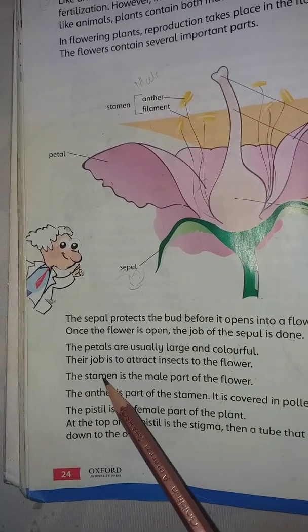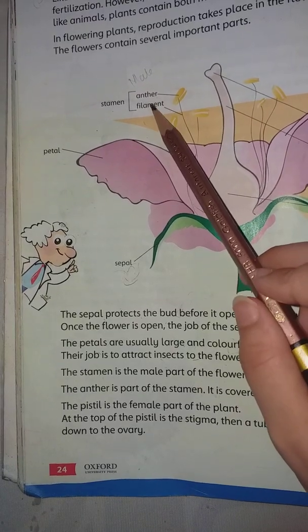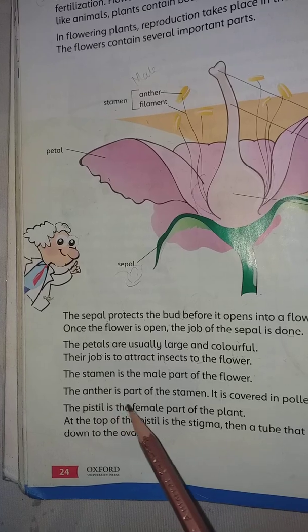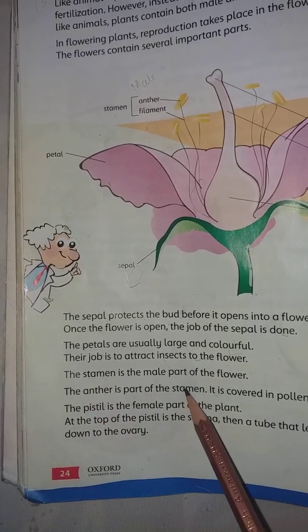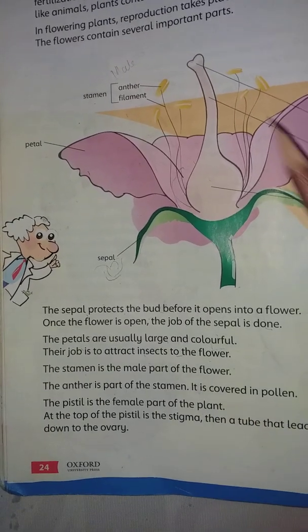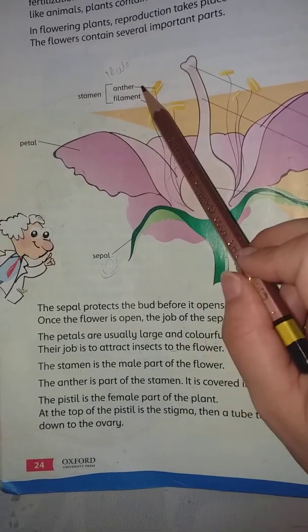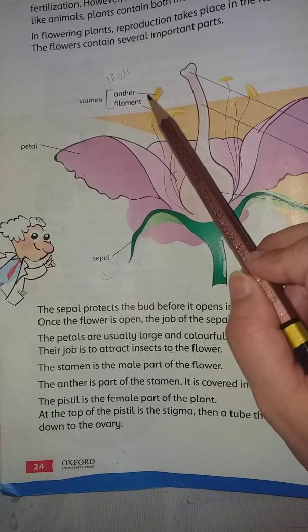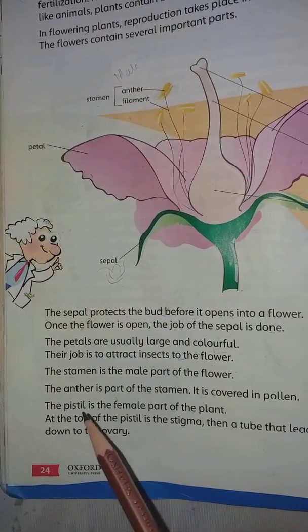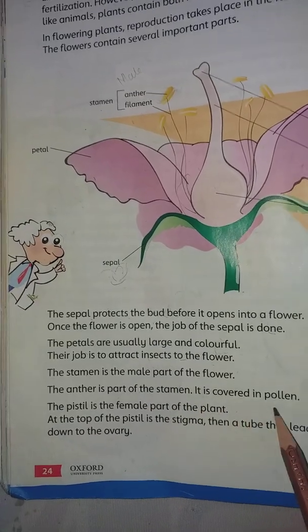Now what is the stamen? The stamen is the male part of the flower. It contains the anther and the filament. The anther is a part of the stamen, and the filament is also. This is the anther and it is covered with pollen. How it is covered with pollen, we will discuss later.